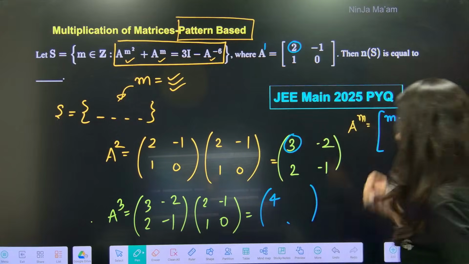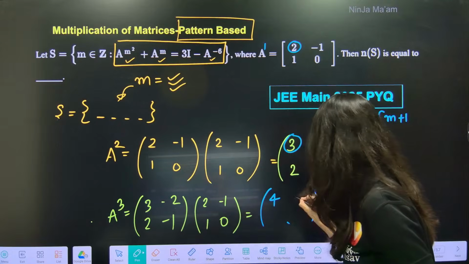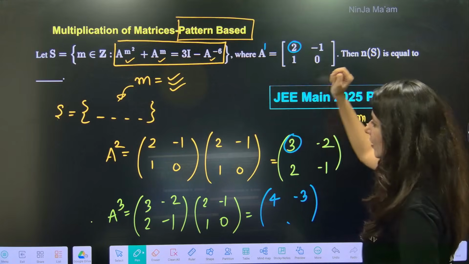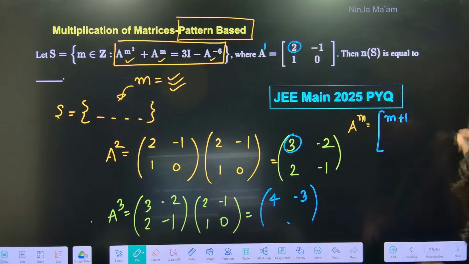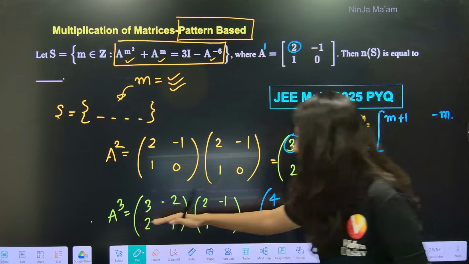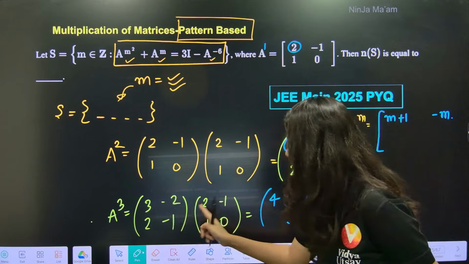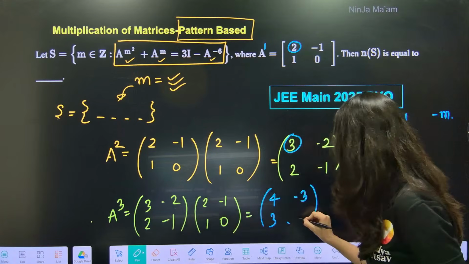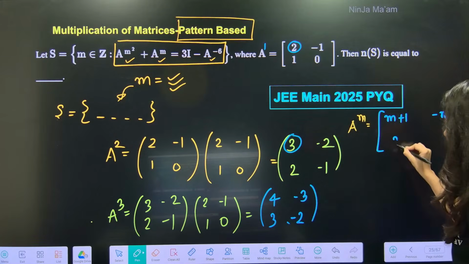Now again, this multiply this, 4. Now this multiply this, minus 3. That's it. So notice the pattern. A power 1 is having minus 1. A power 2 is having minus 2. A power 3 is having minus 3. So this is just minus M, everybody. And over here, can you see this very thing? Second column and this: 2 2s are 4 and minus 1, so this is 3. And minus 2. So this is minus 2. Can you see this is minus M, this is M.